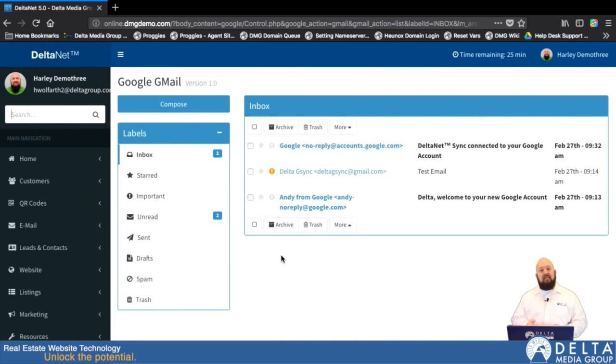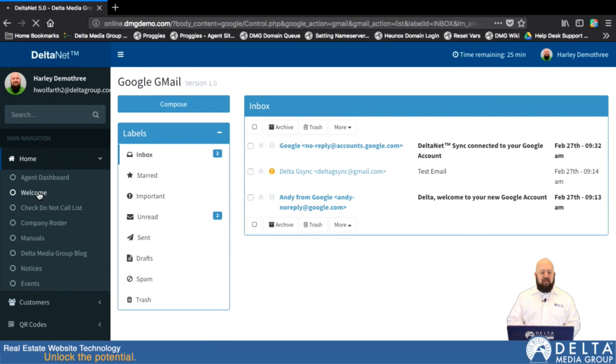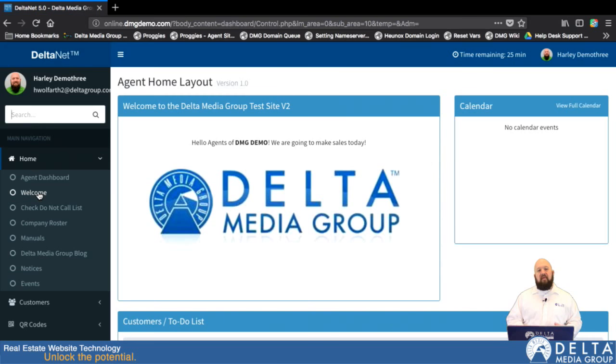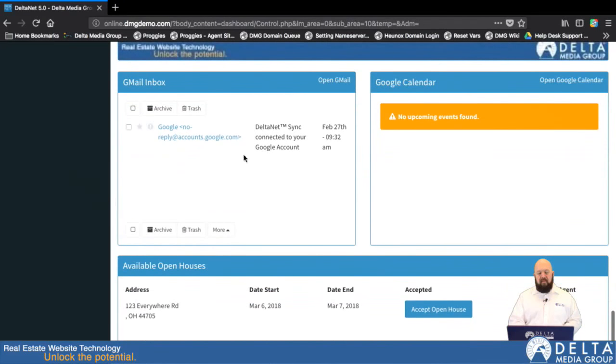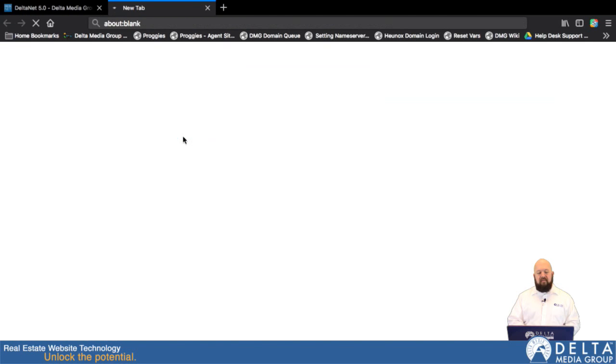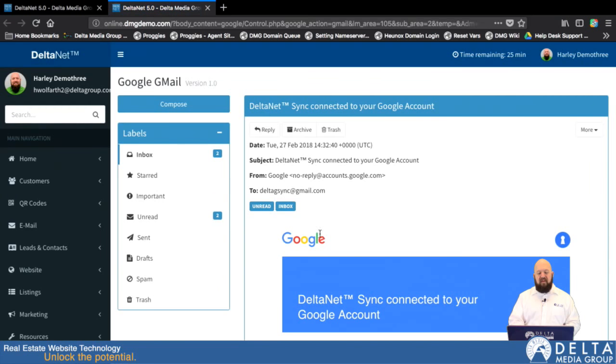Now the last thing is part of the Google Sync stuff. If I go up to Home and down to Welcome, now as we talked about before, this is the first page you end up on when you log into the DeltaNet. If I scroll down, you can see that I have widgets right here on my home page that show my Google Calendar and my Gmail. So it shows the emails right here. I can click there and it will take me over to that email specifically. Takes me over to the other page, and then here it is, Google Sync all set up.